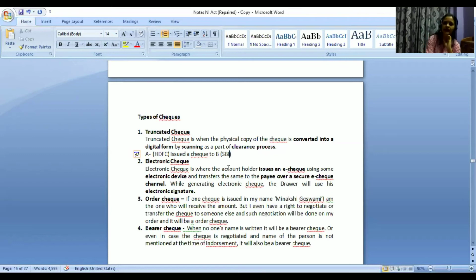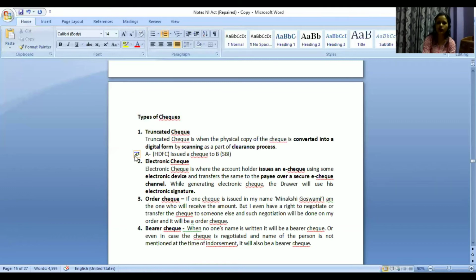Now, B has an account in SBI Bank only. So what he will do is take this check and deposit it in SBI Bank. He will write his account number, check number, amount and all the details. That page comes, right? He will fill that particular paper and along with the check, deposit it in his SBI Bank. Now, the account is in HDFC Bank, the demand is made in SBI Bank.